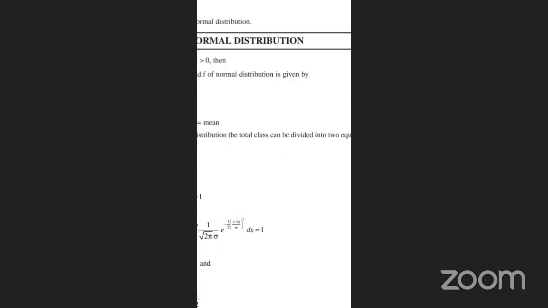So the median of the normal distribution: X follows N of mu, sigma square. Here also we are taking minus infinity less than mu less than infinity. But here we are taking the median. For the median, sigma square greater than 0 we are taking here.